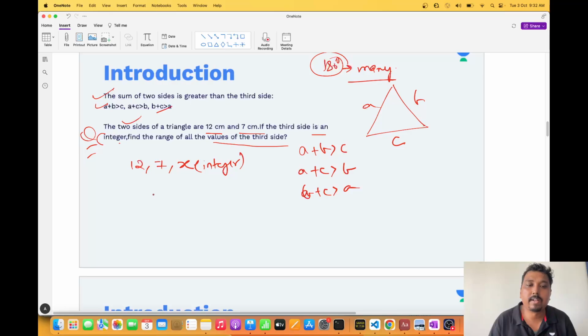Sum of two sides is always greater than the third side. That property I have. So x plus 7 will be greater than 12, so x should be greater than 5. Okay, one relationship I have got. I have already dealt with this in inequality.